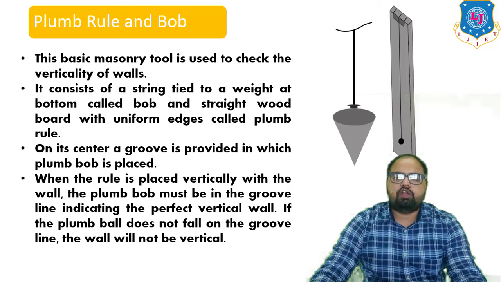On its center, a groove is provided in which the plumb bob is placed. When the rule is placed vertically against the wall, the plumb bob must be in the groove line, indicating a perfectly vertical wall. If the plumb bob does not fall on the groove line, the wall will not be vertical.